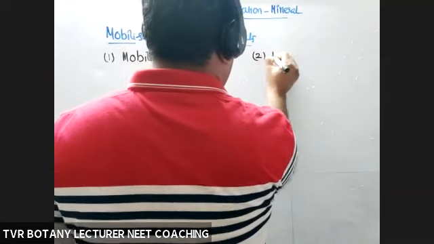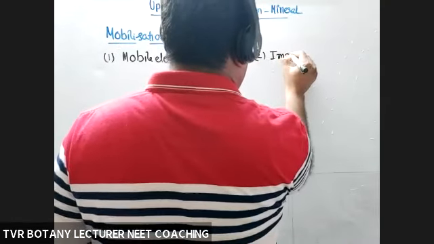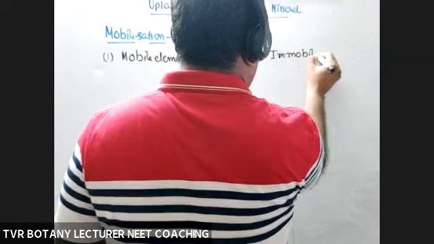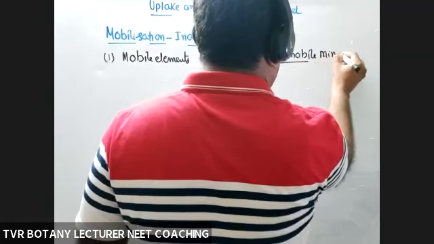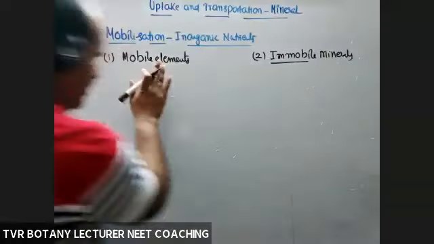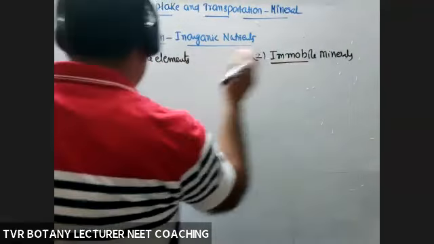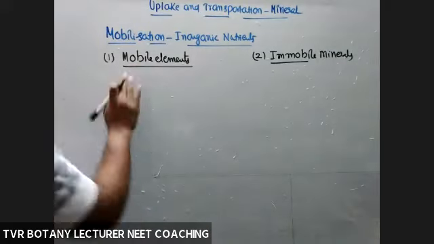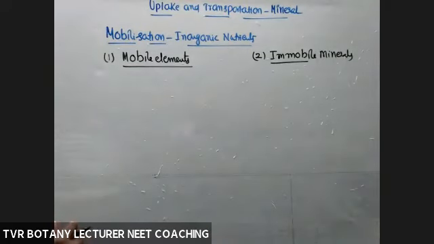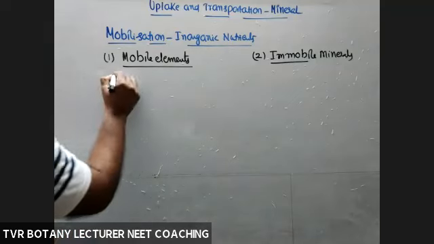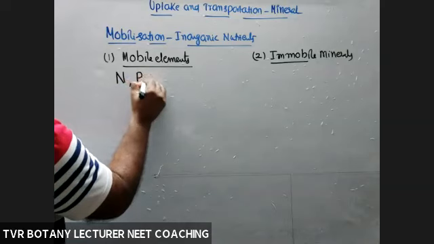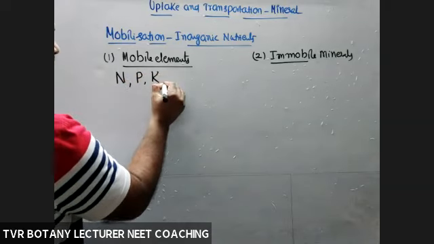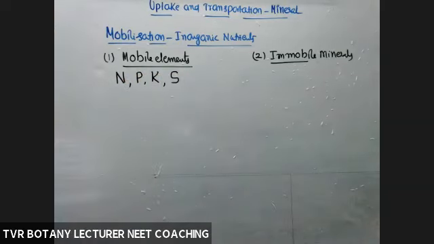Second one, immobile minerals, not readily mobilizable. So what are the mobile elements? Nitrogen, phosphorus, potassium, sulfur. These are the most mobilizable elements.